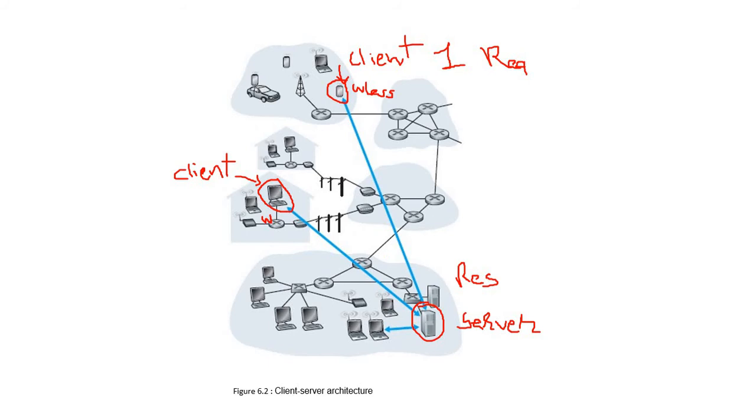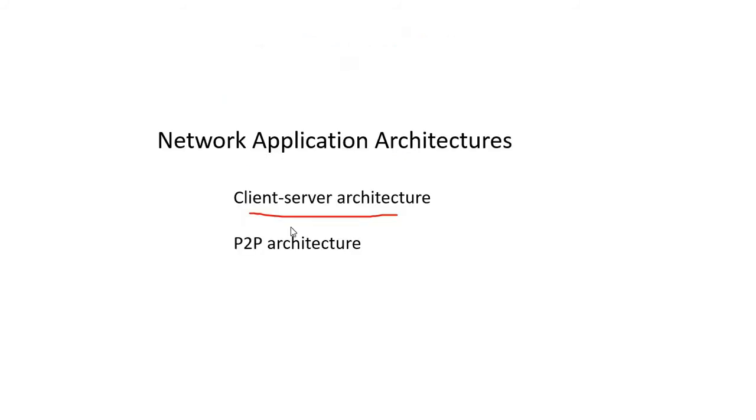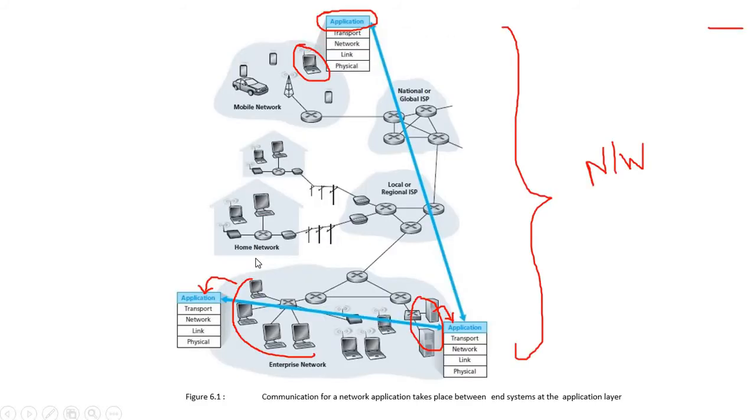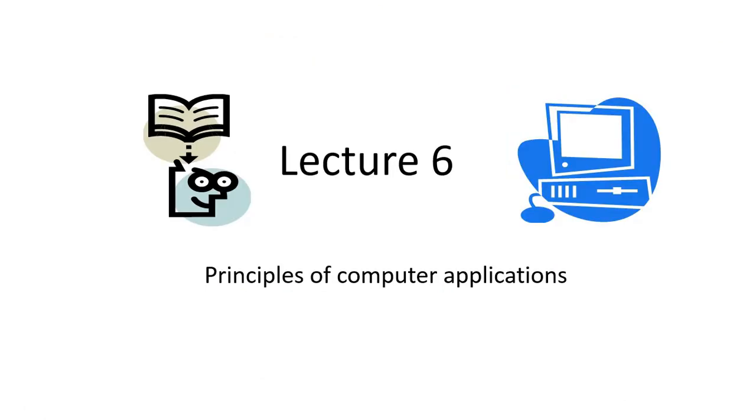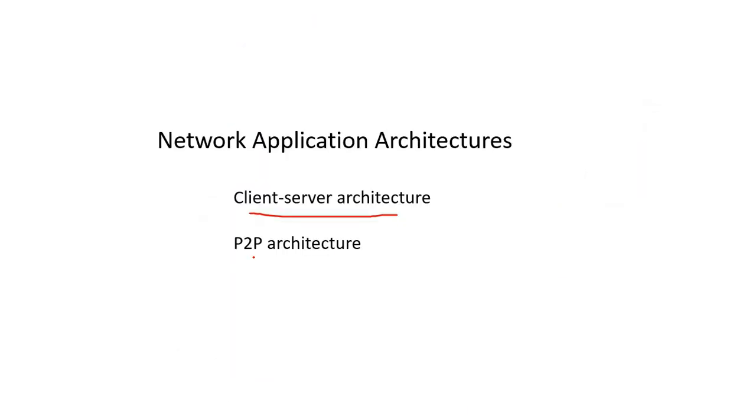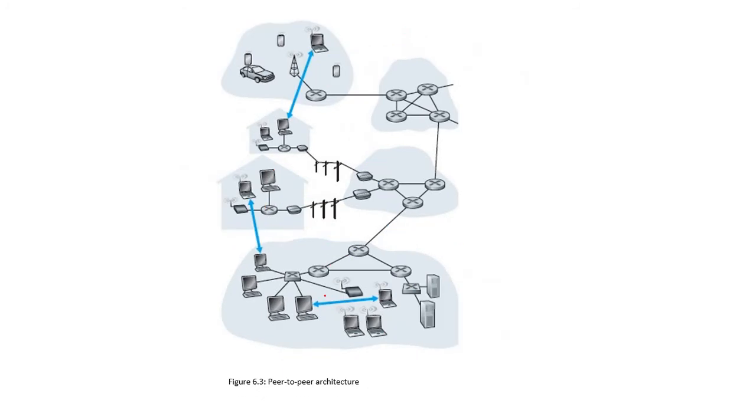So let's see next, that is P2P architecture. If you look at the P2P architecture, that is peer-to-peer architecture. Whatever devices are connected to the computer network, those devices are known as peers. Like this laptop, we can call it a peer. So here both peers are communicating.